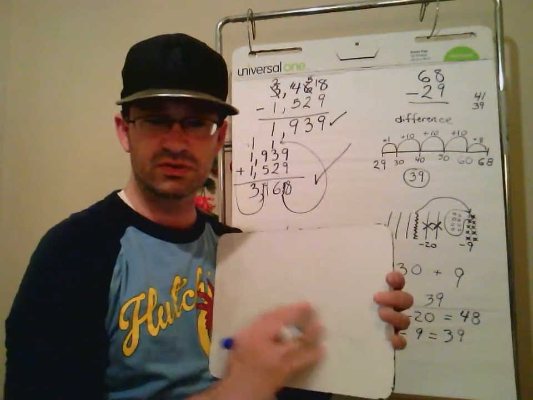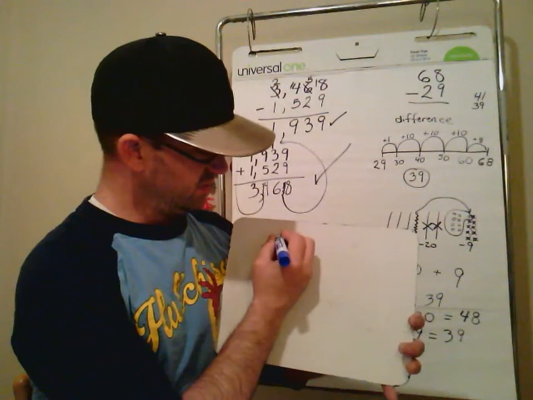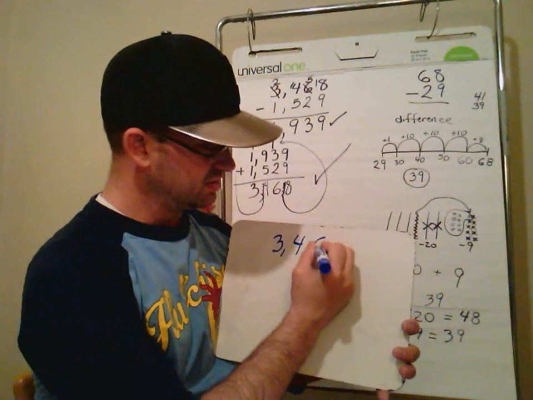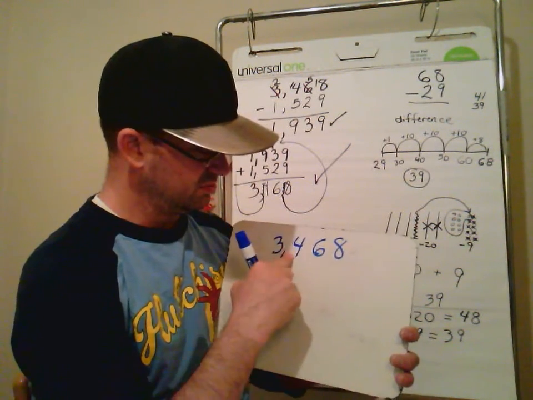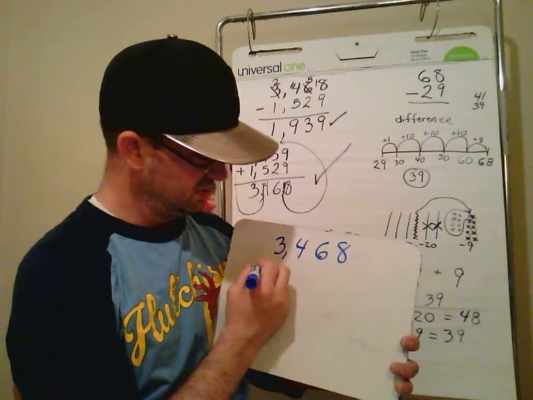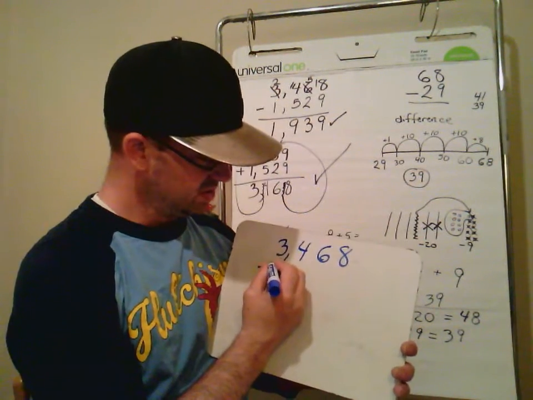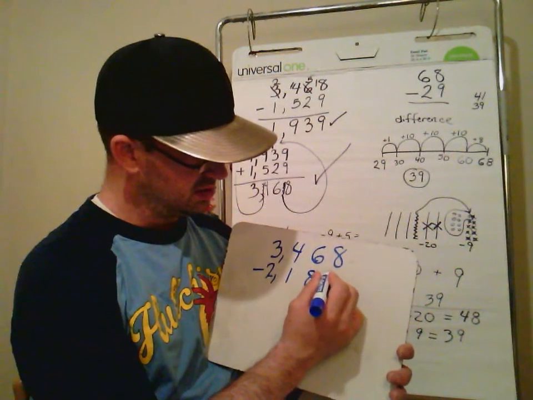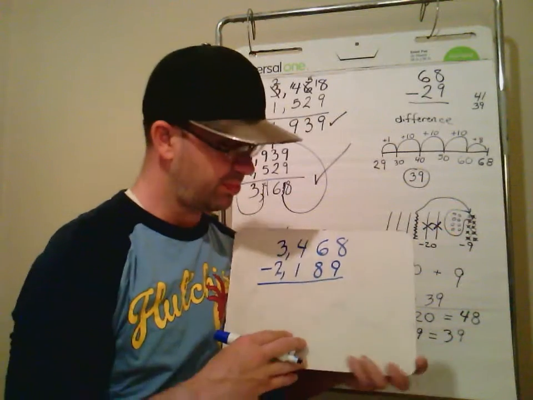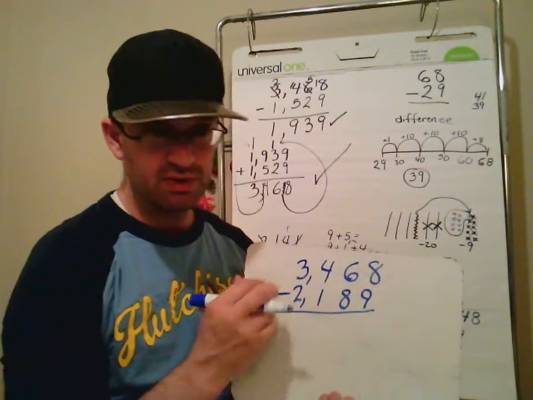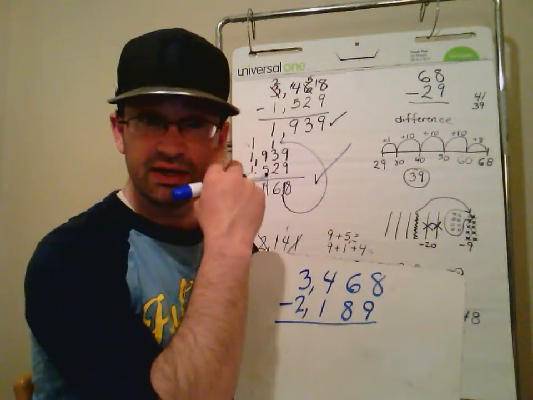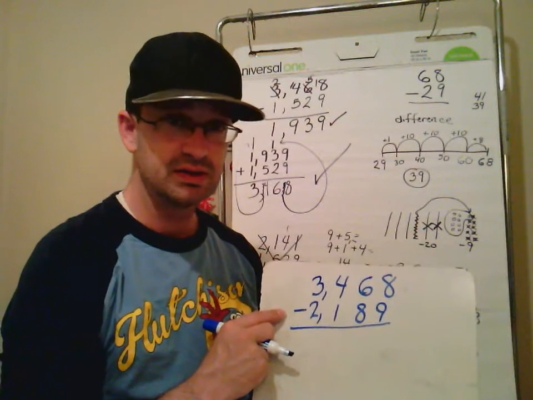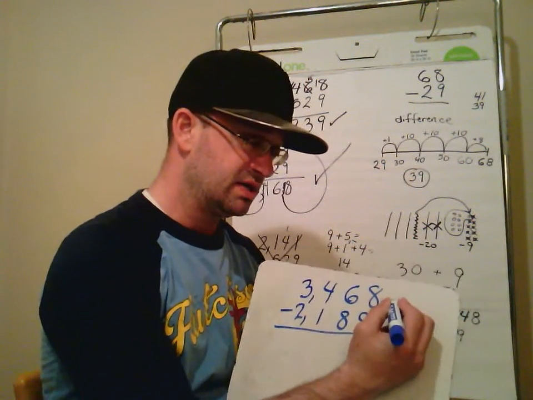I'm going to use this whiteboard right here, and I'm going to look at 3,468 take away 2,189. Yes, the top number, 3,468, is greater than the bottom number, 2,189. So we're going to subtract.